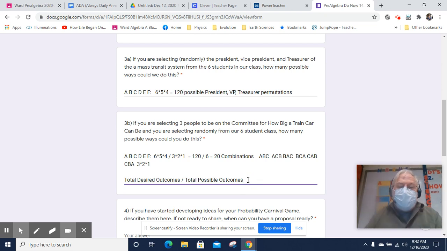So the probability would end up being 6 out of 120, because there are 120 possible permutations. And so it ends up being a 1 out of 20 chance that it's A, B, and C.